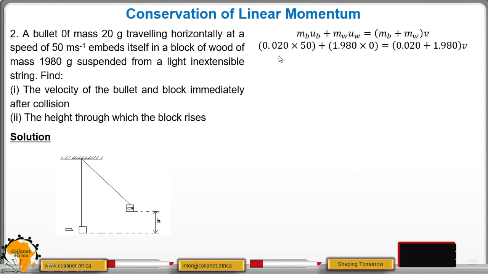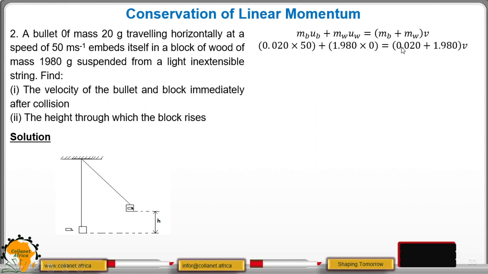We substitute the values. Remember, the mass is given in grams, so you have to convert that into kilograms by dividing through by 1,000. This will give you 0.02, multiplied by the velocity, which is 50. Then this again, you divide by 1,000, you get 1.98, multiplied by the velocity, which is 0, because this block was resting. Then after the collision, the two become one. You can see in the diagram, the bullet is inside the block.